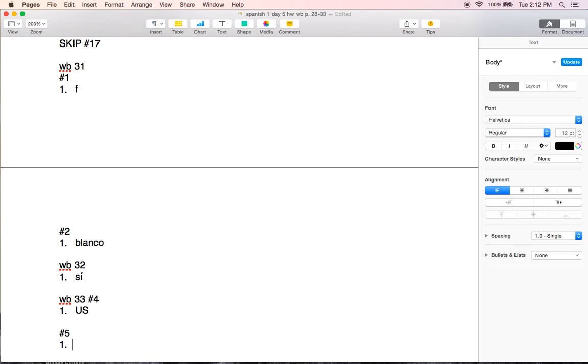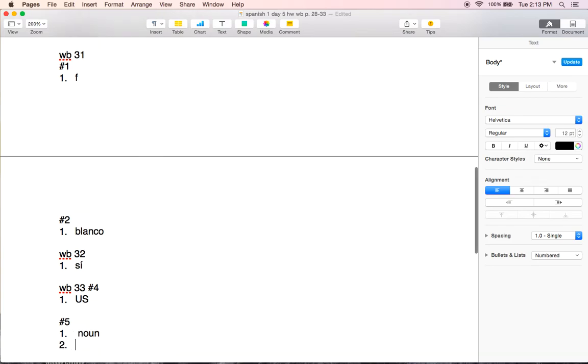So we can do this a little bit differently. We can write noun. The noun is estudiante. And then the adjective is nuevo. And we can just write down whether it's masculine, feminine, singular, or plural because we don't have the check boxes. So for number 1, it is masculine and singular.